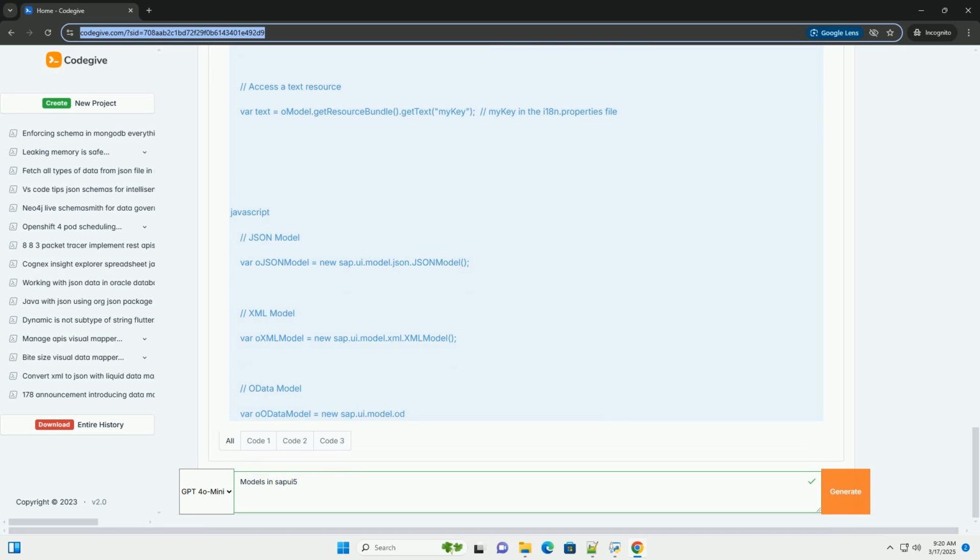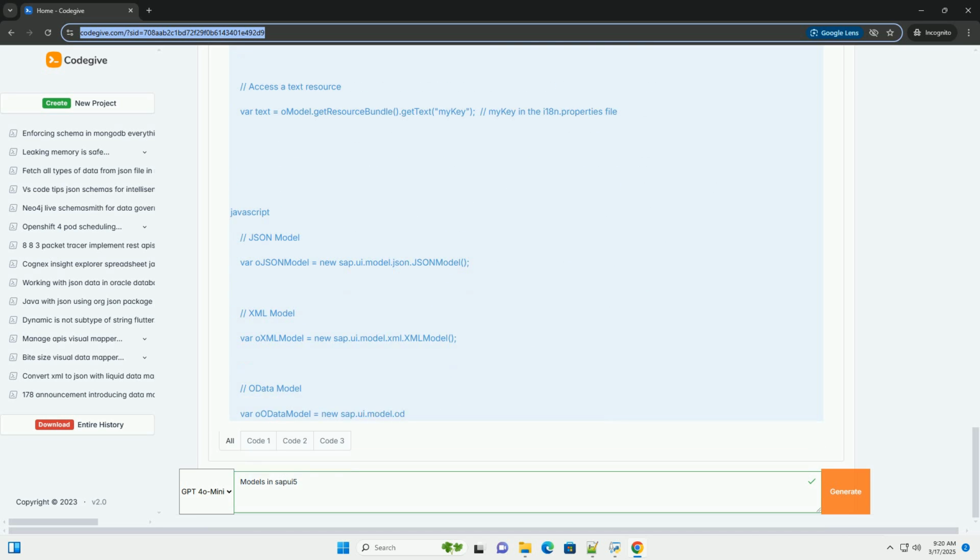Aggregation binding is a type of list binding. Aggregations of UI controls are data bound to model data, e.g. the items aggregation of a list control. Element binding binds an element in the view to a specific entity in the model. This is useful when dealing with hierarchical data or when you want to display details of a selected item.